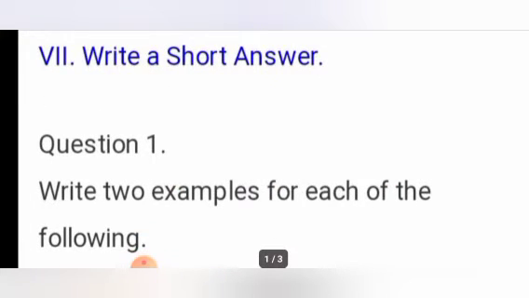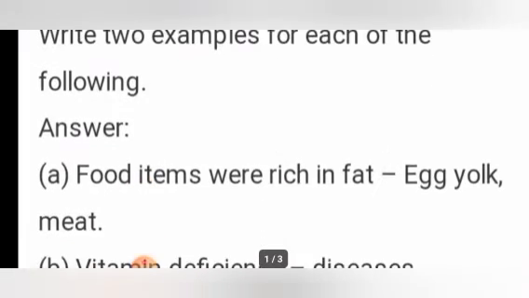Today onwards we are going to revise our lessons for the upcoming quarterly exam. So we will be revising the lesson 6, health and hygiene, question answers today. First one, write short answers. Question 1, write 2 examples for each of the following.